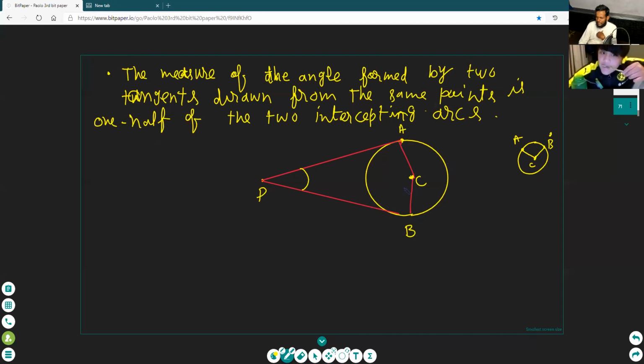Okay. Draw the angle here. If this is 140 degrees, Paulo, tell me what this angle will be.